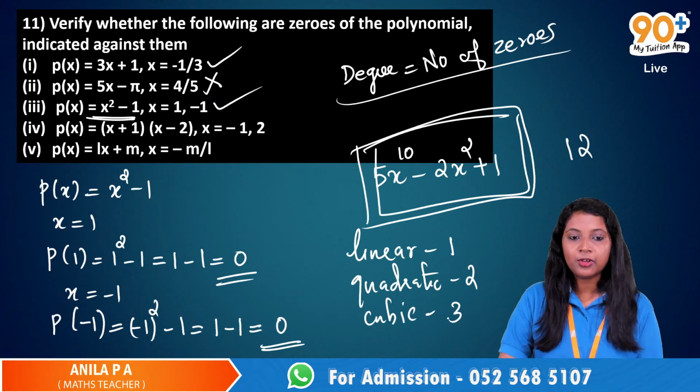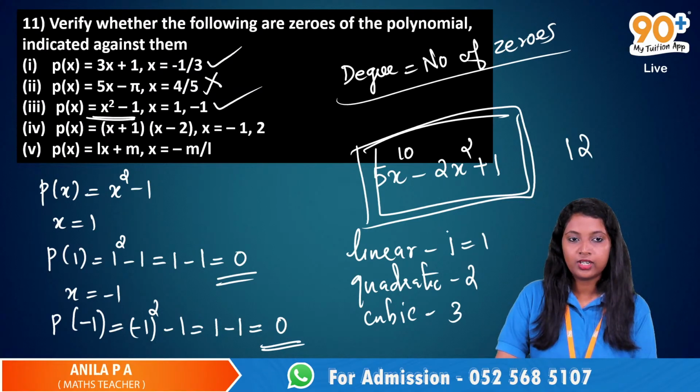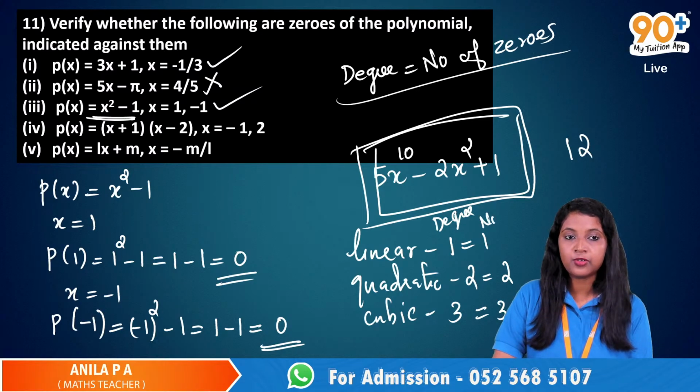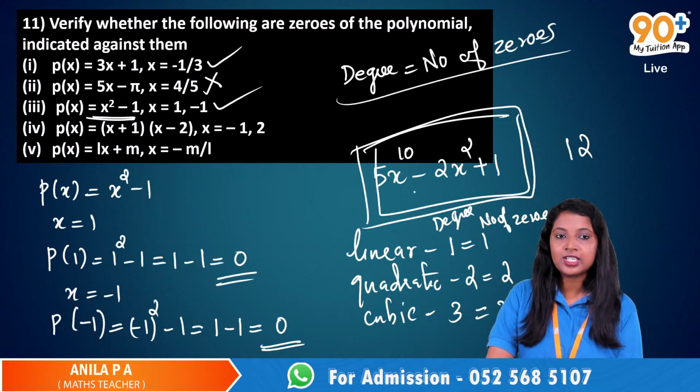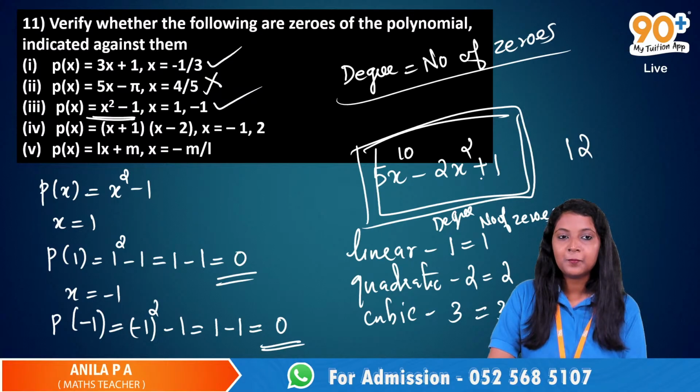And here the number of zeros is also 1. This is the degree of that polynomial, and the number of zeros is 1, and here the number of zeros is 2, and here the number of zeros is 3. Okay, degree is equal to the number of zeros. And what about the degree of this polynomial? 5x raised to 10 minus 2x square plus 1. What is the degree of this polynomial?